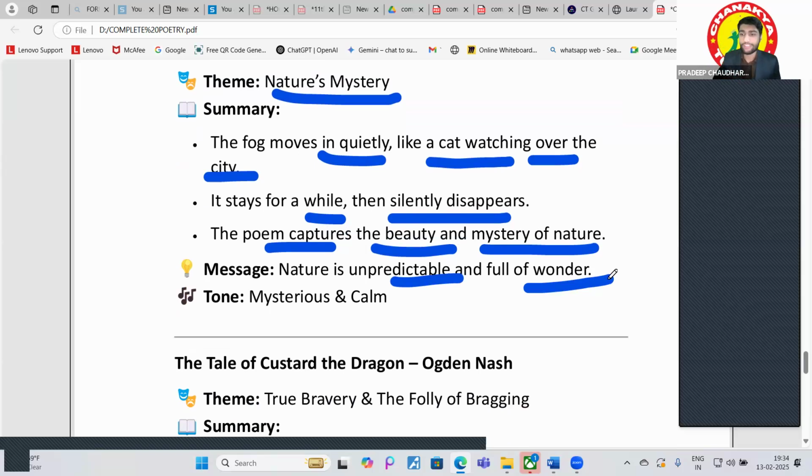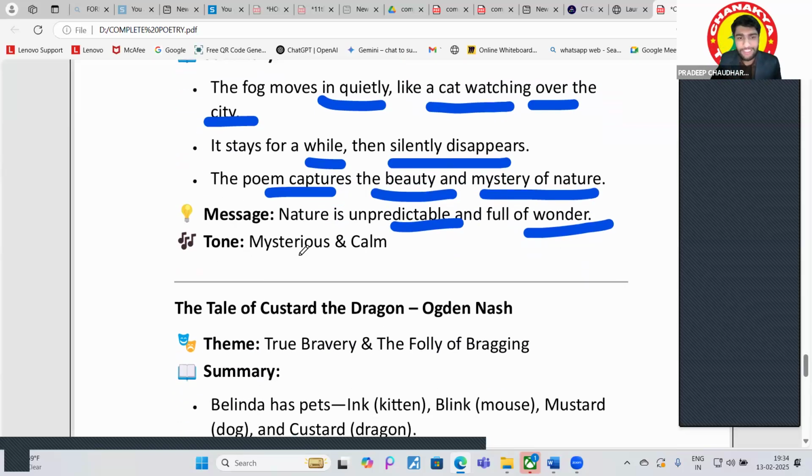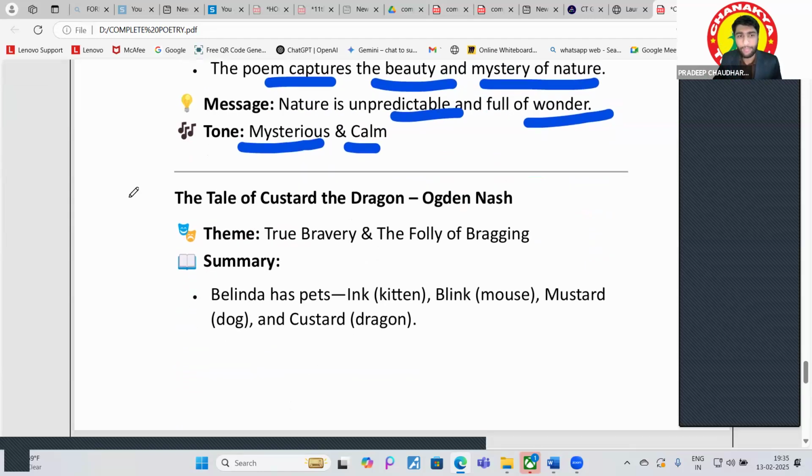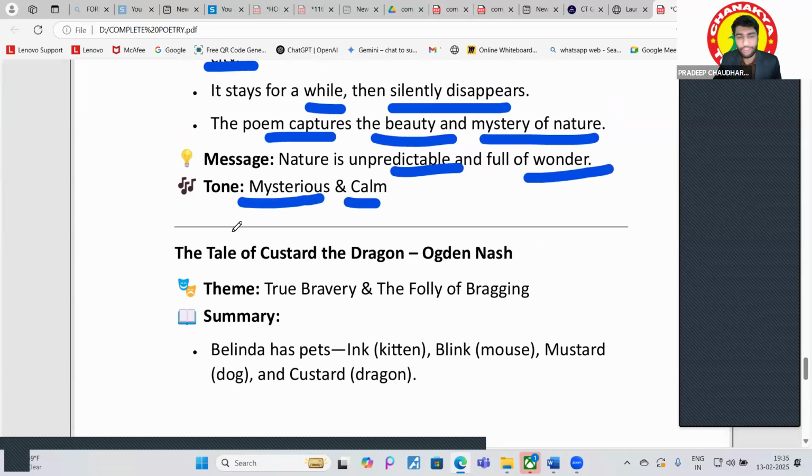Got it? What is the tone? The tone is mysterious and calm. There is a mystery in it. Okay. There are so many mysteries in nature. Got it? And then we will move to our next poem. So this was the message of this poem. I hope you got that. And also the tone of this. What is the tone? Mysterious and calm.